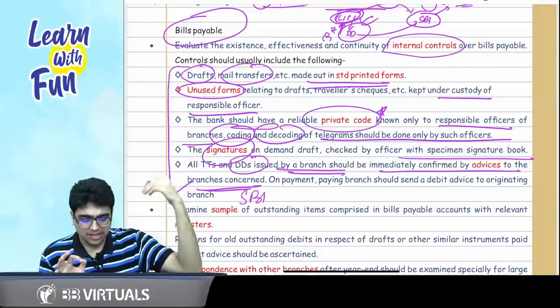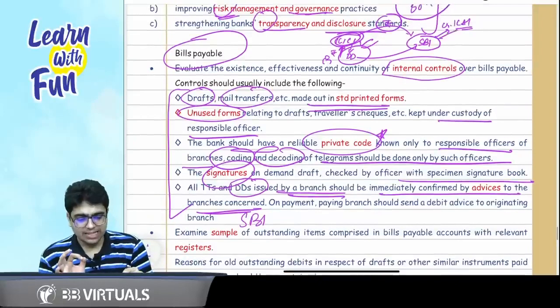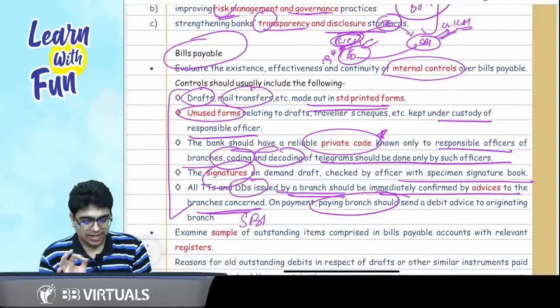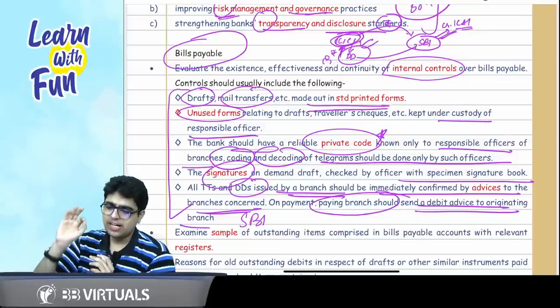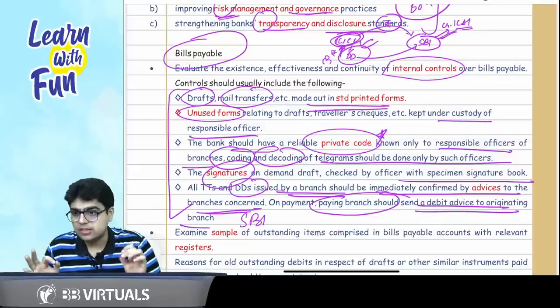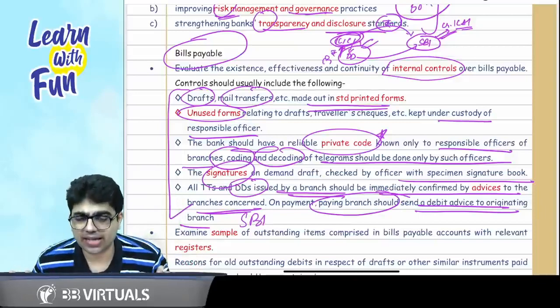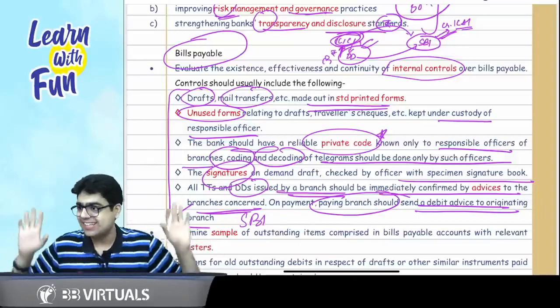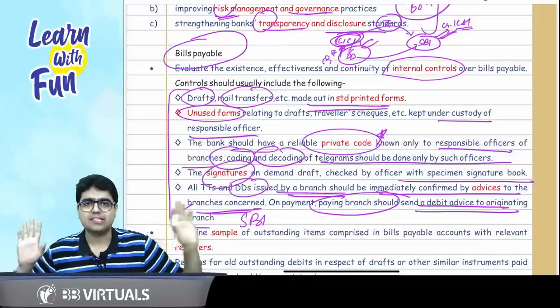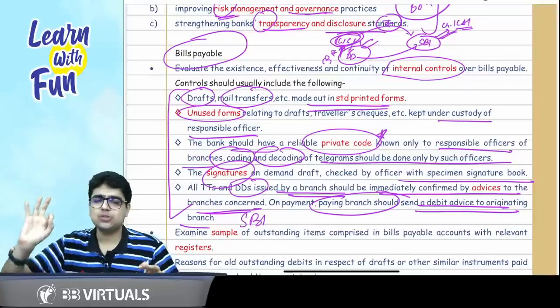Whenever SBI makes the payment to ICICI, it will send a debit advice to the branch. Debit advice means it will debit the ICICI branch because it needs to take payment from it. It's a revision. I can't be more slower than this. I have already explained the concept and the bills payable part. Again, we need to check the internal controls.